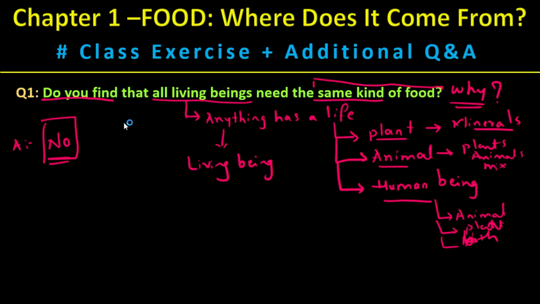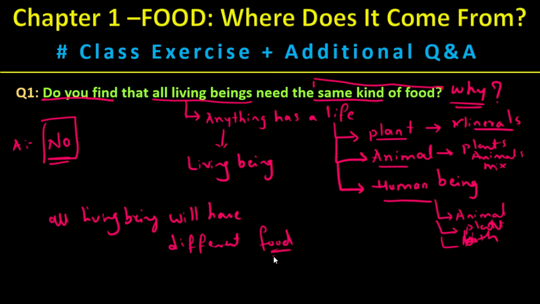So all these living beings are going to have different food. All living beings will have different food. So that is the answer. Okay, you need to explain all these things only when the question is asked why. If there is no why, then the answer is only no. Okay, let's move to the next question.